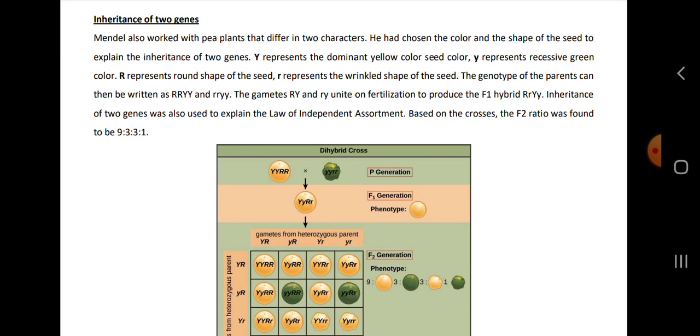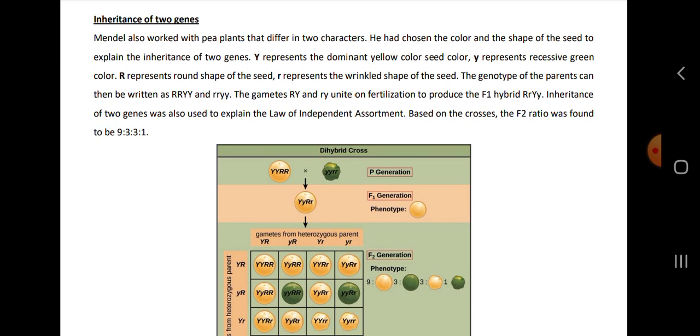He had chosen the color and the shape of the seed. Capital Y represents the dominant yellow seed color and small y represents recessive green. Capital R shows a round shape and small r shows the wrinkled shape of the seed. The genotype of the parents can be written as RRYY and rryy.